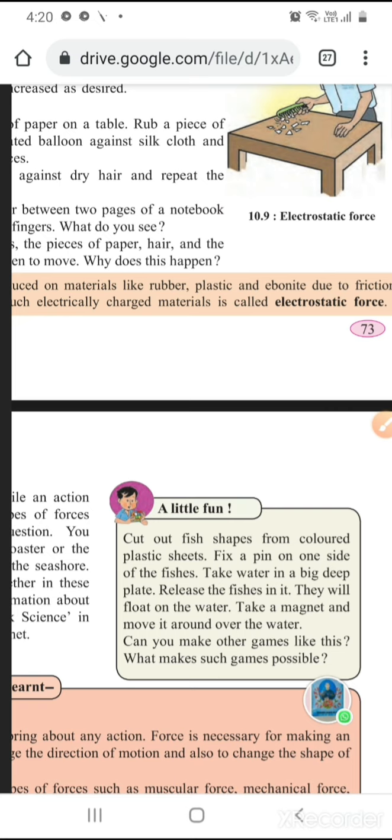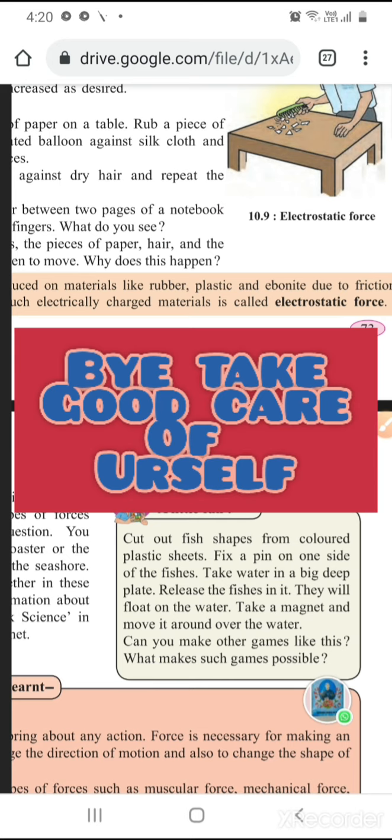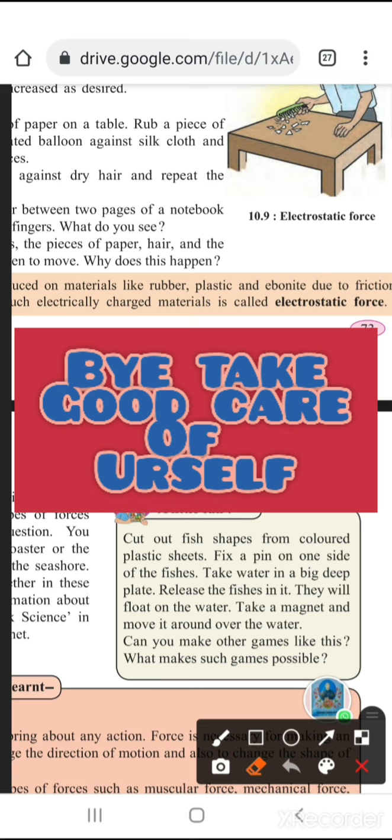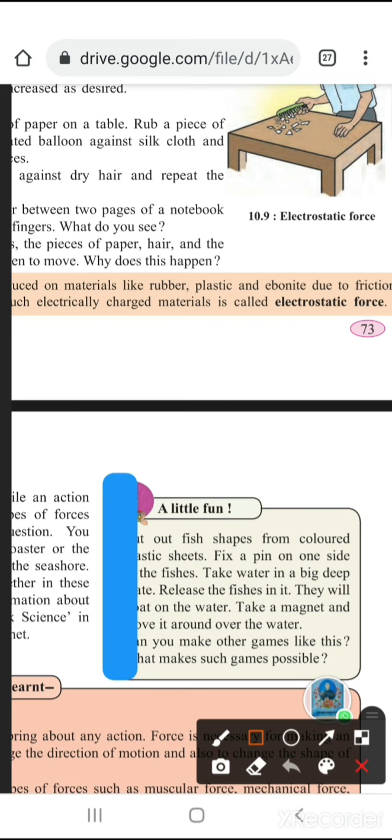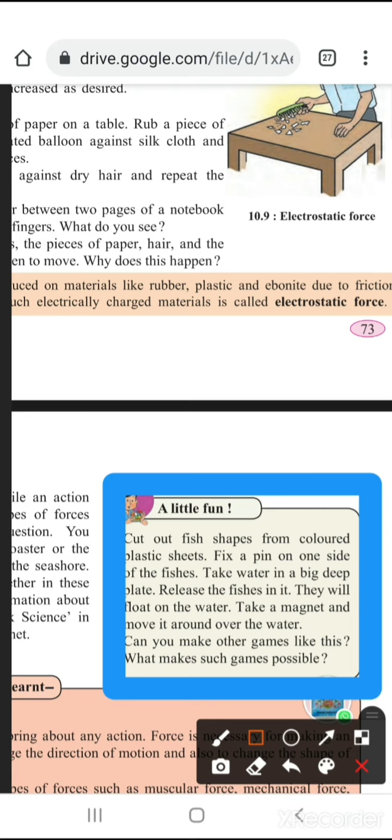When you release the fish, they will float in the water, and then you can take a magnet and move it around the water. Those fish will also move because there is attraction between the magnet and the pin, because the pin is made of steel or iron, so it moves according to the attraction. So this is a game you can do at home and enjoy. Show it to your parents also. This is a fun activity you can do and show everybody, small kids at home.